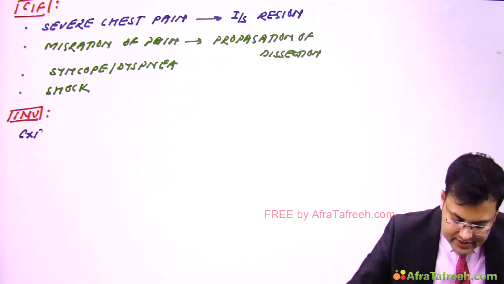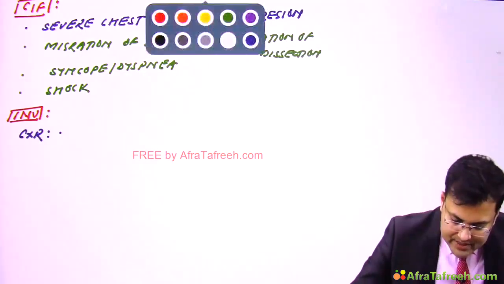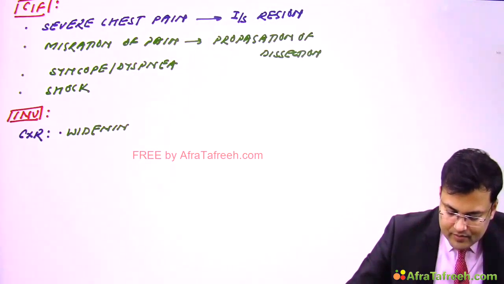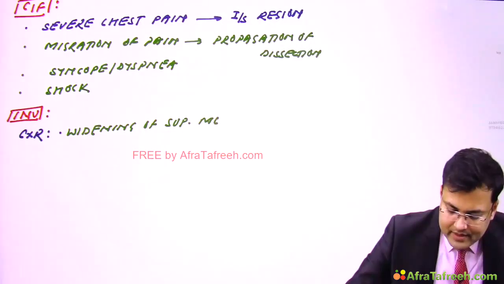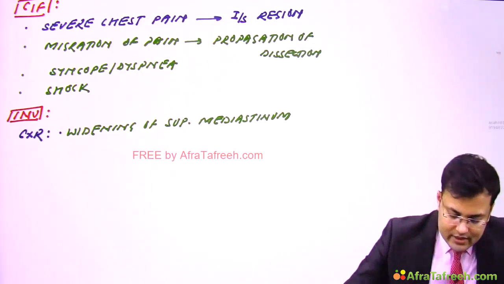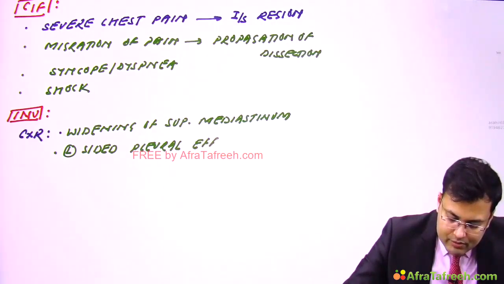So in investigations, if chest x-ray is done, there is widening of superior mediastinum, and there is pleural effusion. Generally this pleural effusion is seen on which side? So there is left sided pleural effusion. Okay, this is one important point.